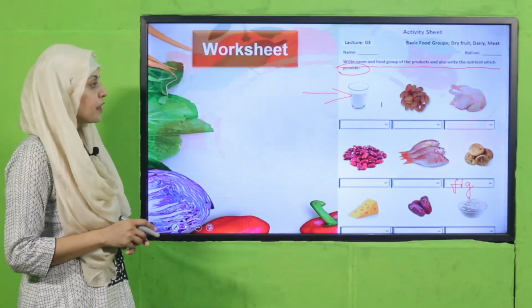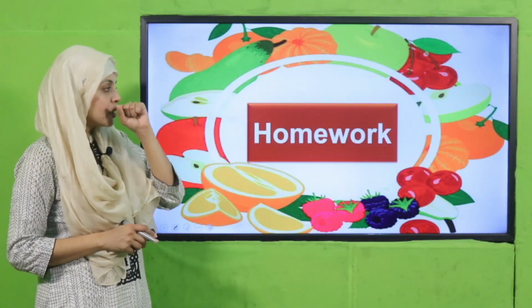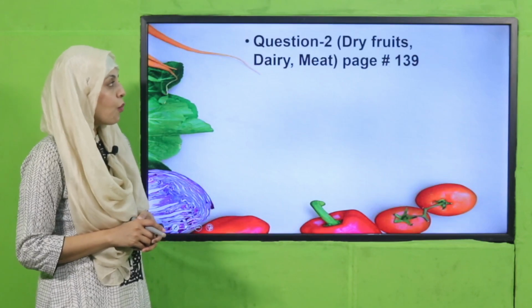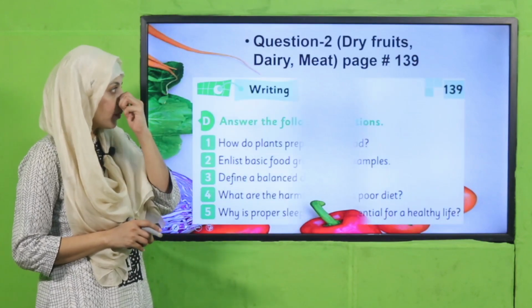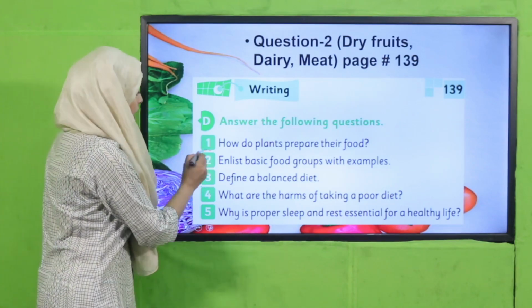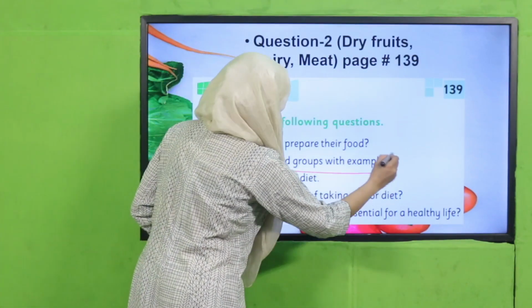I hope everybody has finished it. Now we will move forward towards the homework. So for homework, you will do question number 2, dry fruits and dairy and meat, on page number 139. Enlist basic food groups with examples.